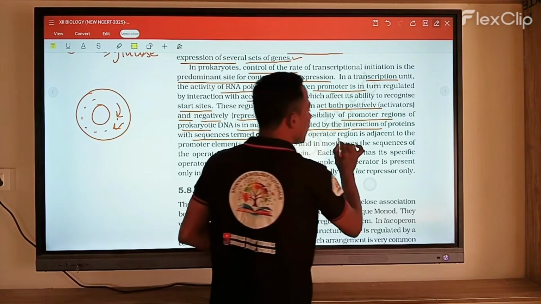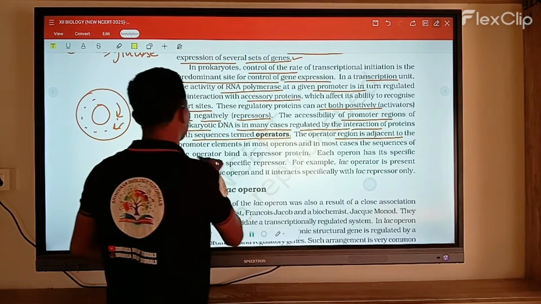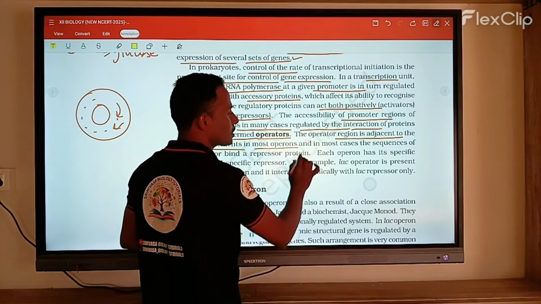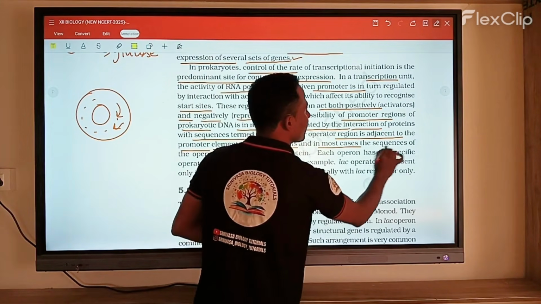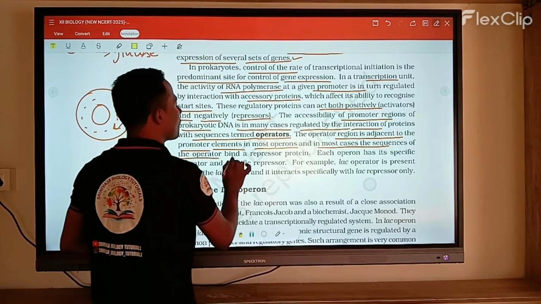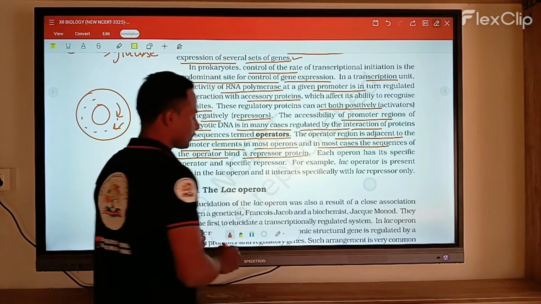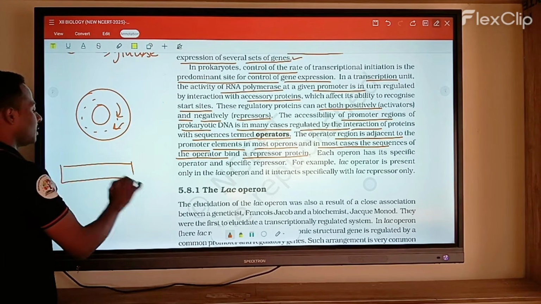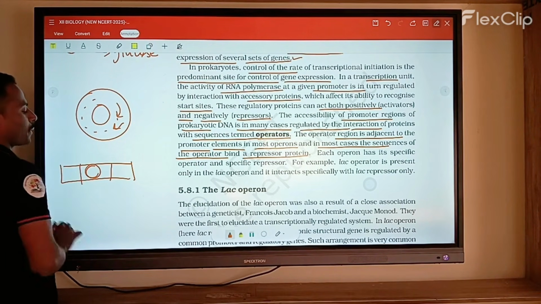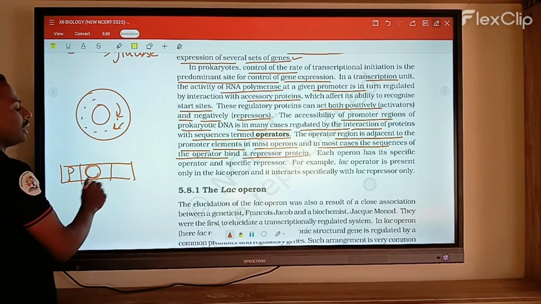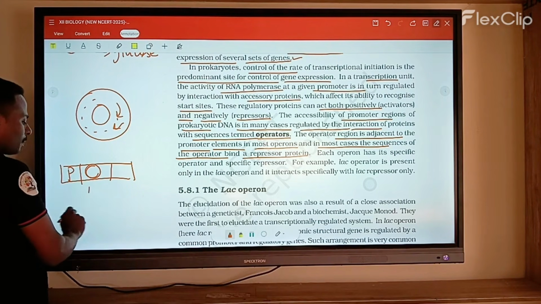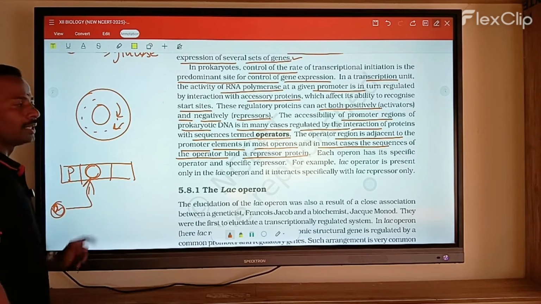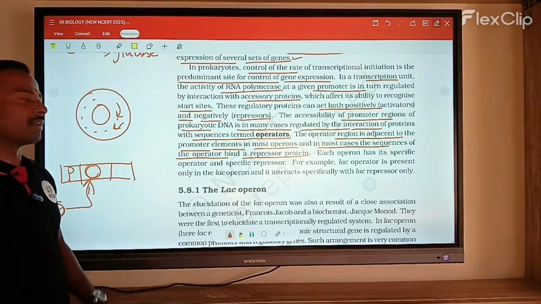Okay, in this operator regulation, the adjustment of the promoter elements must be the operons, and in most cases the sequence of the operator binds with a repressor protein. So when we see the operator region, it completely binds with the repressor protein. Then what happens? They perform different functions.